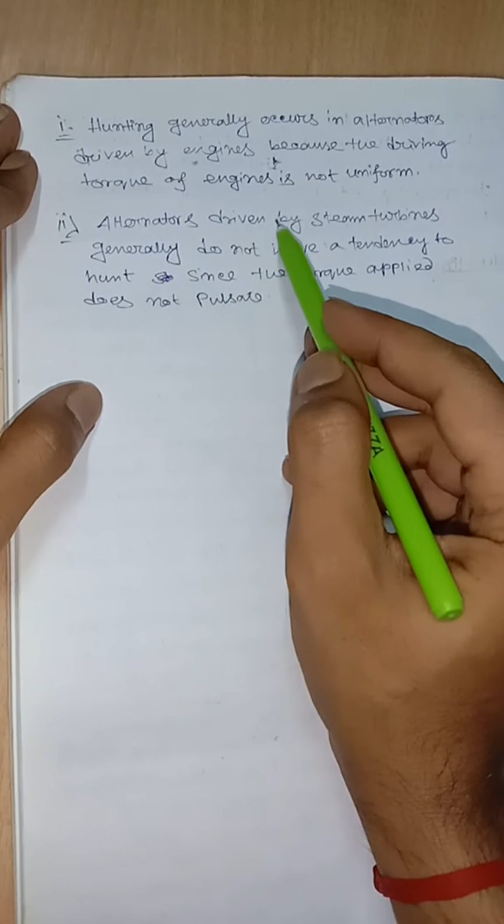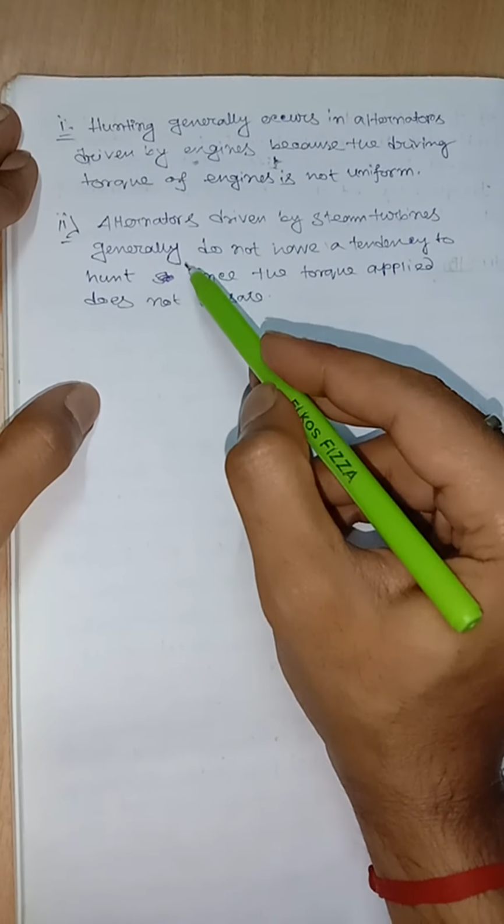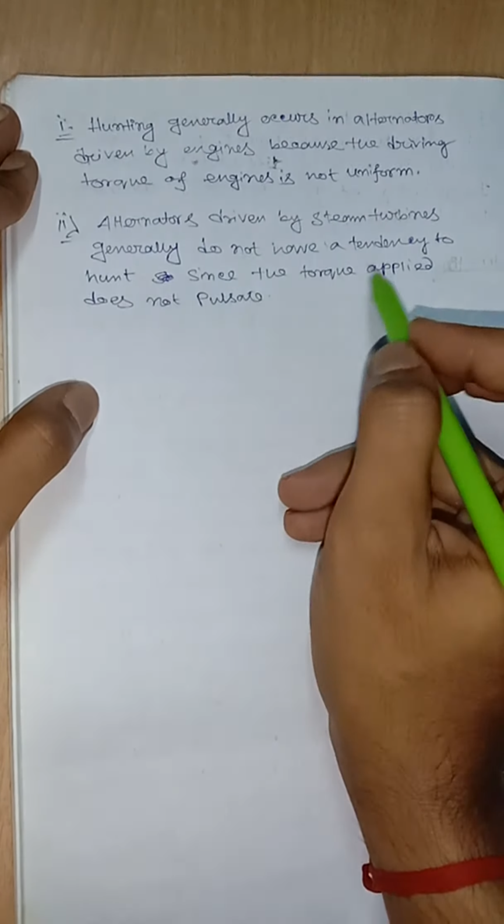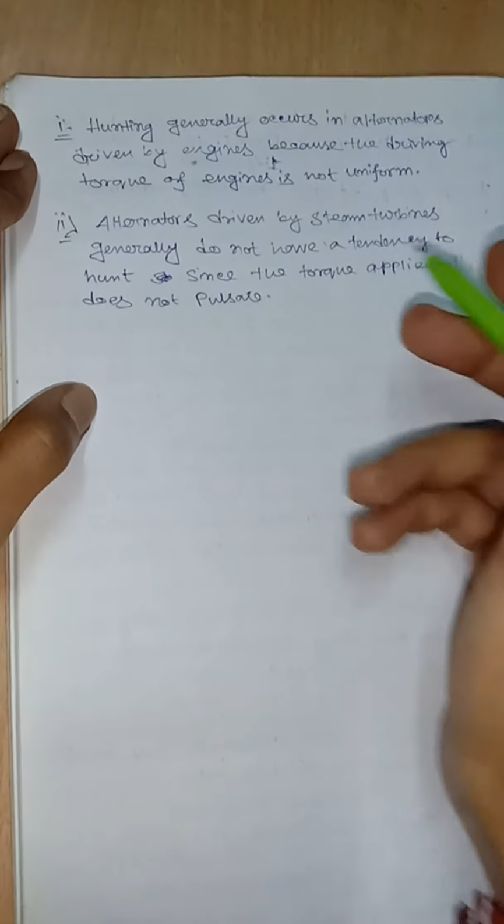So alternators driven by steam turbines generally do not have a tendency to hunt since the torque applied does not pulsate.